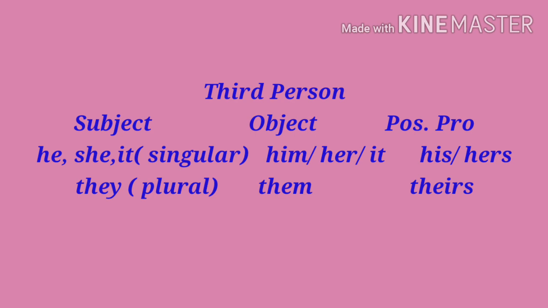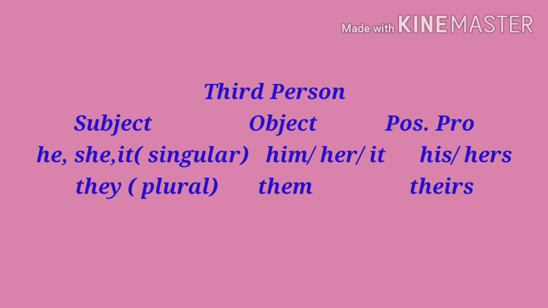Possessive pronoun for the third person, when subject is he, she and it. The possessive pronoun for he will be his. Possessive pronoun for she will be hers. Okay. Now come to plural. They as a third person is used as plural. For object, we use them. If they is subject, for object we will use them. And for possessive pronoun, we will use theirs.